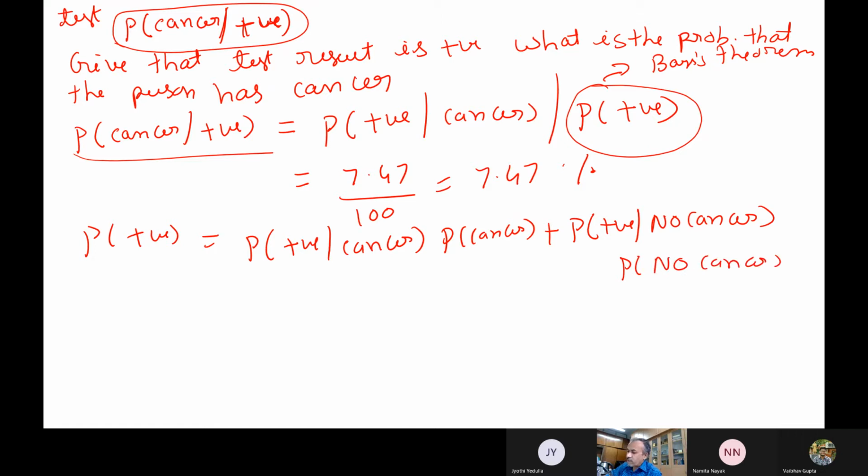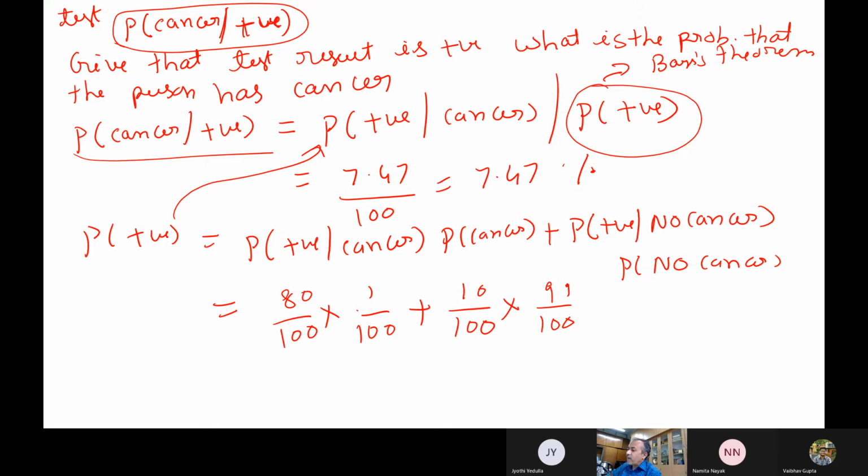So you know these numbers. The probability of positive given cancer is 80 by 100. And what is the probability of getting cancer in the population? It is 1 by 100. That's what we have said. So 1 by 100, plus the probability of positive given no cancer, that is 10 by 100, multiplied by 99 by 100. So this you can compute. Substitute in this expression, and finally you will get it as 7.47% actually.